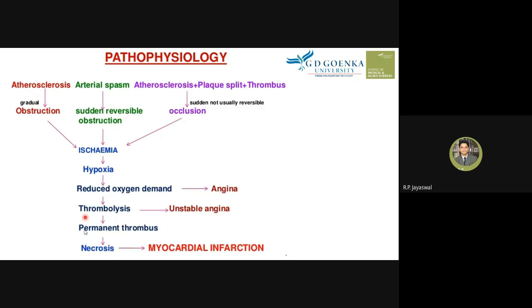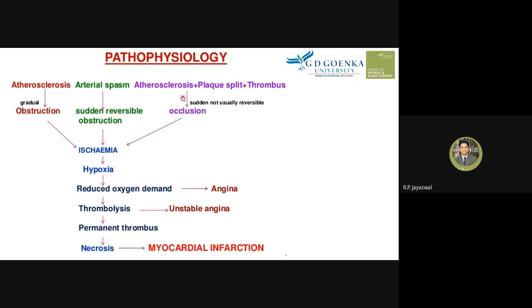A similar process occurs in this mechanism also, where there is an arterial spasm, a tightening of the arterial muscle, which may come from a sudden process, and this is reversible. The spasm causes obstruction of that particular artery. Then again, this leads to the same phenomena and causes myocardial infarction.